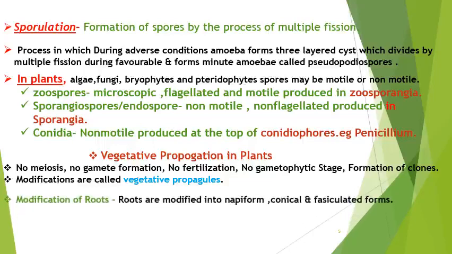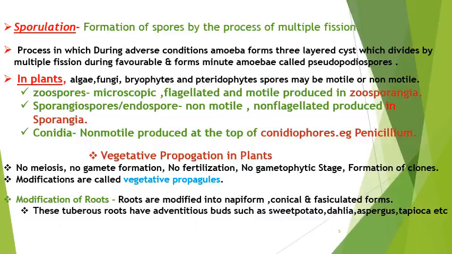Then, if we talk about modification of roots, we can see different types of structures modifying themselves to store food material in a few plants. So roots are modified into napiform, conical and fasciculated forms.